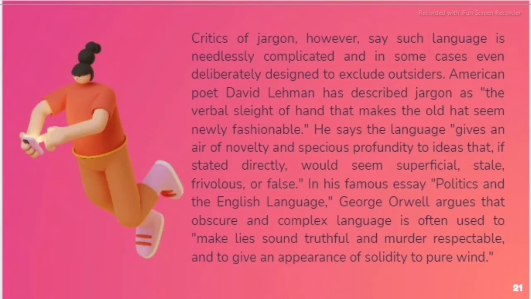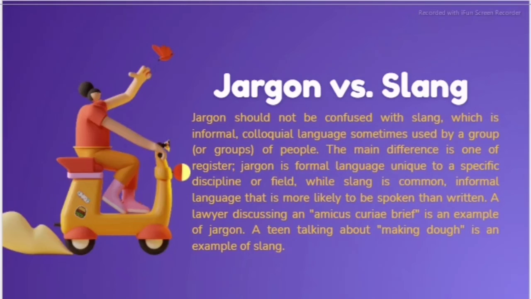In his famous essay, Politics and the English Language, George Orwell argues the obscure and complex language is often used to make lies sound truthful and murder respectable, and to give an appearance of solidity to pure wind.